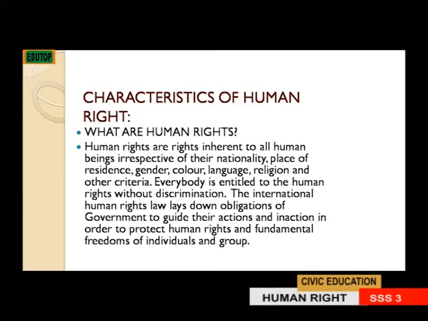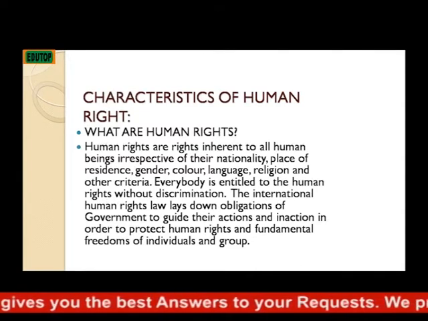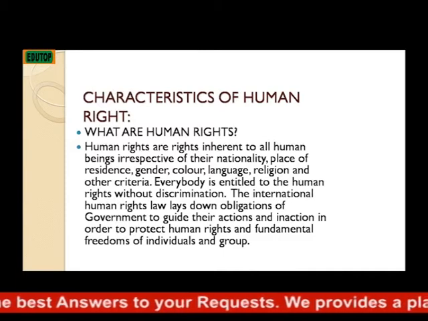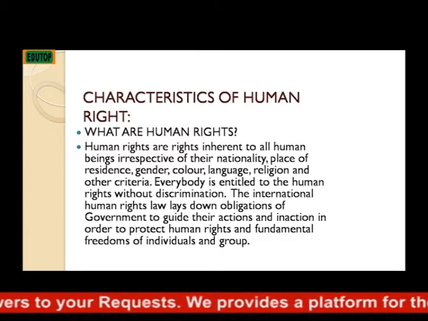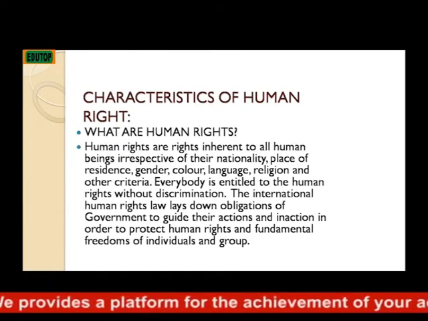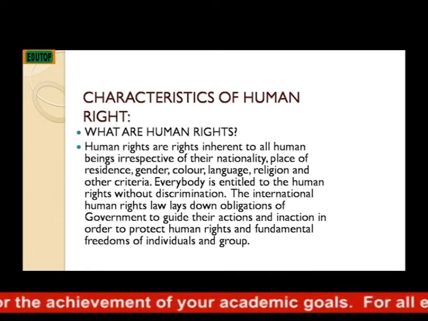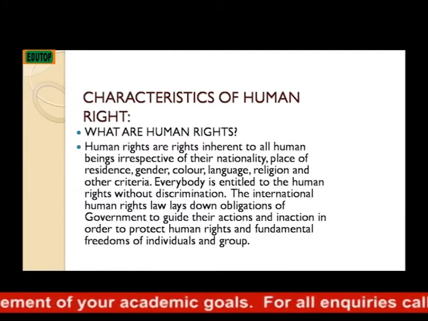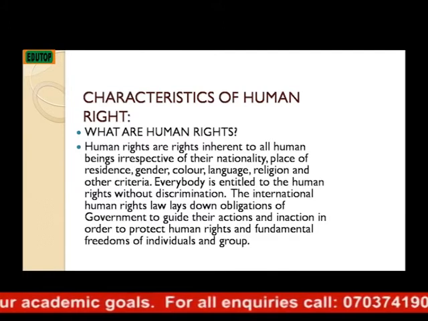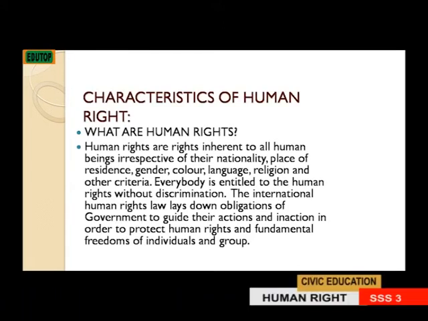Human rights are rights inherent to all human beings, irrespective of their nationality, place of residence, gender, skin color, language, religion, and other criteria. Everybody is entitled to the human rights without discrimination. The International Human Rights Law lays down obligations of governments to guide their actions and inaction in order to protect human rights and fundamental freedoms of individuals and groups.